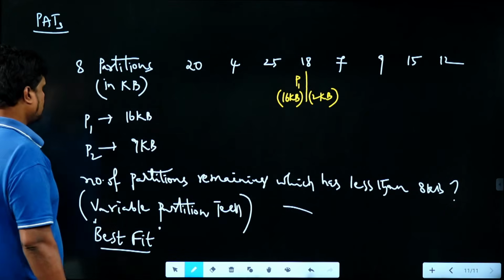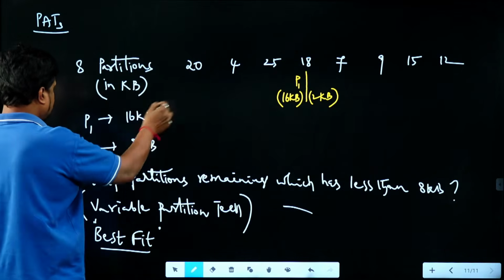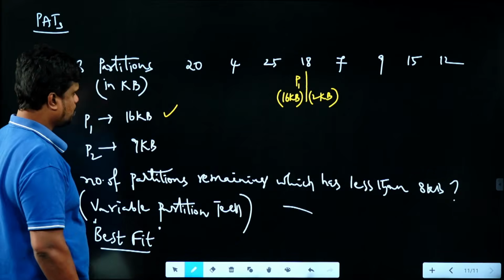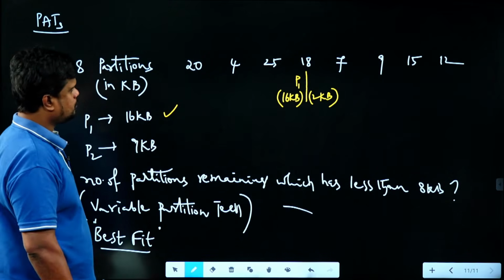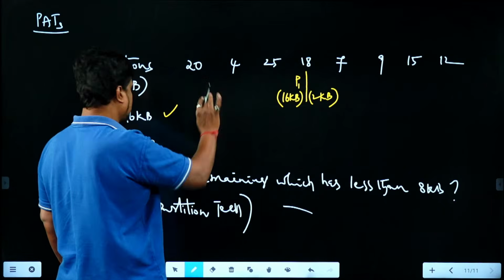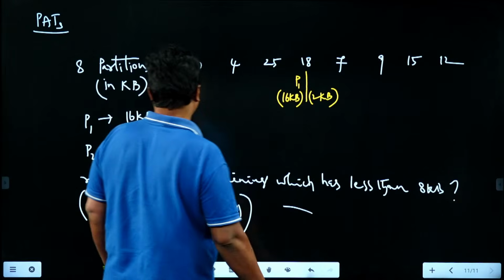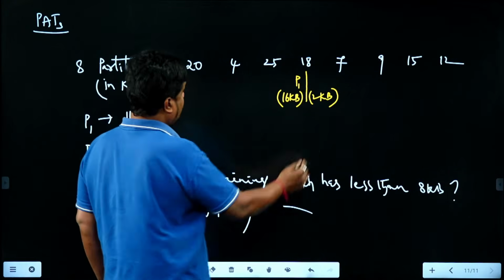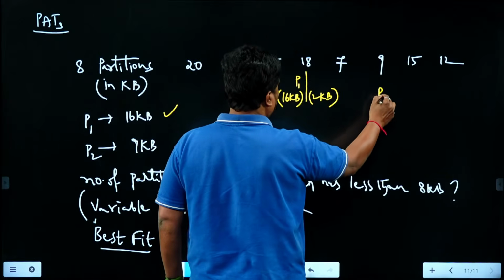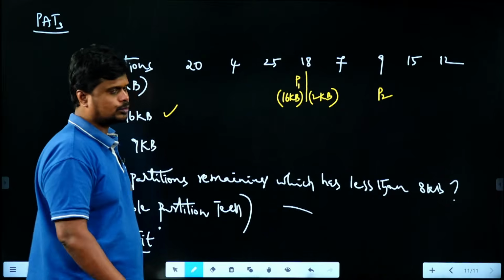Okay. So 2 KB memory partition is free now, after satisfying the P1's request. Then coming to P2, P2 is requesting 9 KB. So smallest one is what? 4 KB cannot satisfy this P2. 7 also cannot satisfy this P2 because P2 is requiring 9 KB of request. But 9 can satisfy. So overall P2 will go here. Total 9 KB of partition is being filled up with the P2.